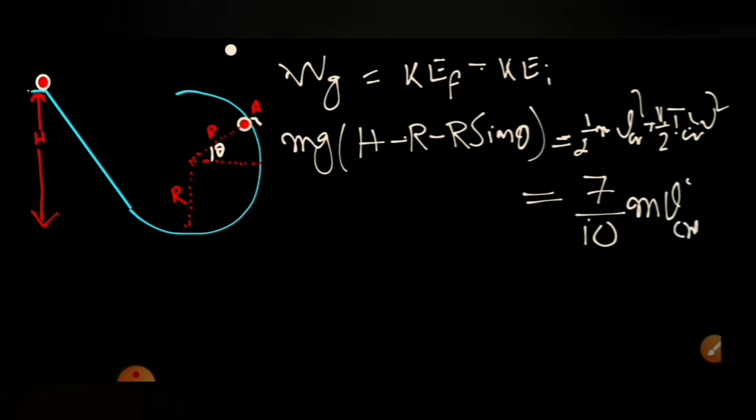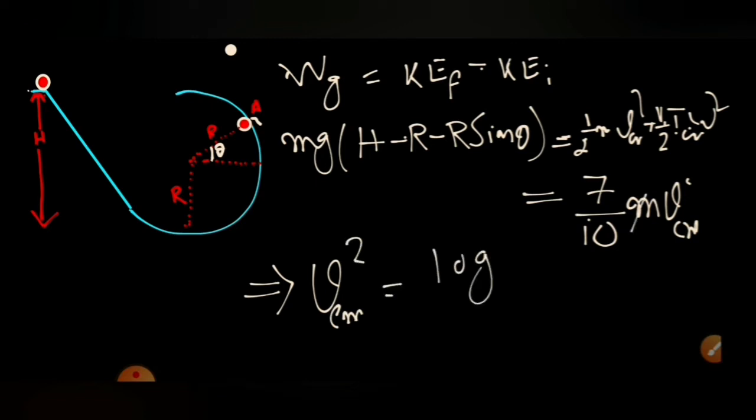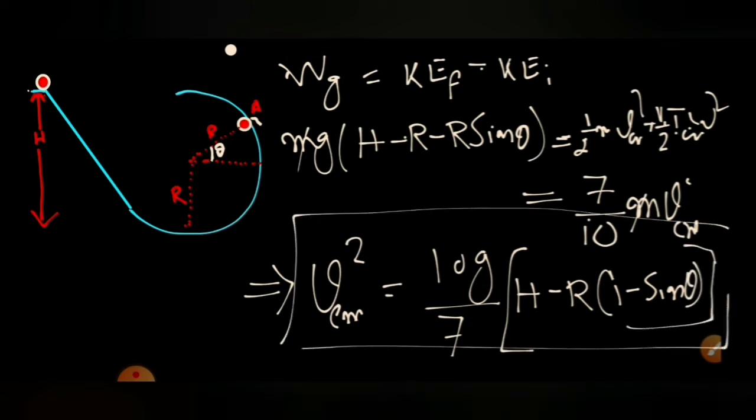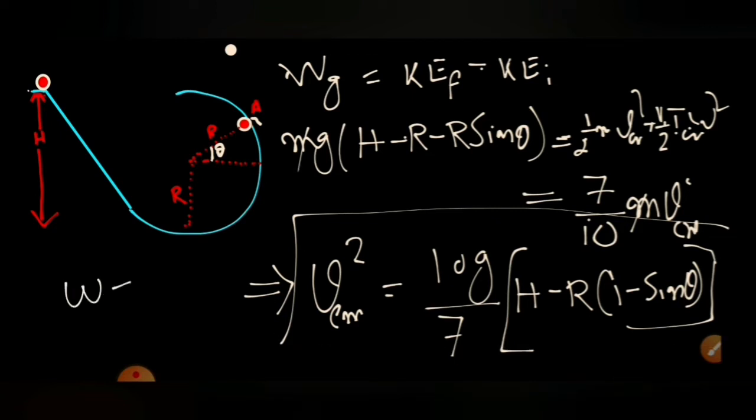So this will be the left hand side of this one. From this, simplifying, I can get the value of VCM square is equal to 10g by 7 into (h minus r) into (1 minus sine theta), the g gets cancelled. So this is the VCM square we obtained. At this point, we obtained the speed. So omega can be obtained at that time also if you want.